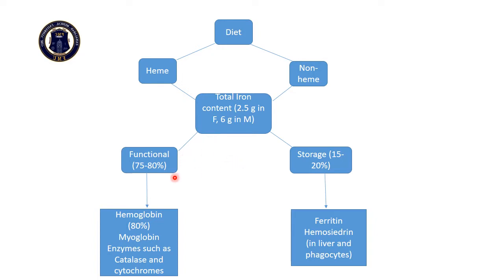Functional iron forms 75 to 80% of total iron content, and it is majorly contained in hemoglobin, and the rest is found in myoglobin and enzymes such as catalases and cytochromes. While storage iron forms 15 to 20% of total iron, and it is mainly found in the ferritin and hemosiderin contained in liver and phagocytes.